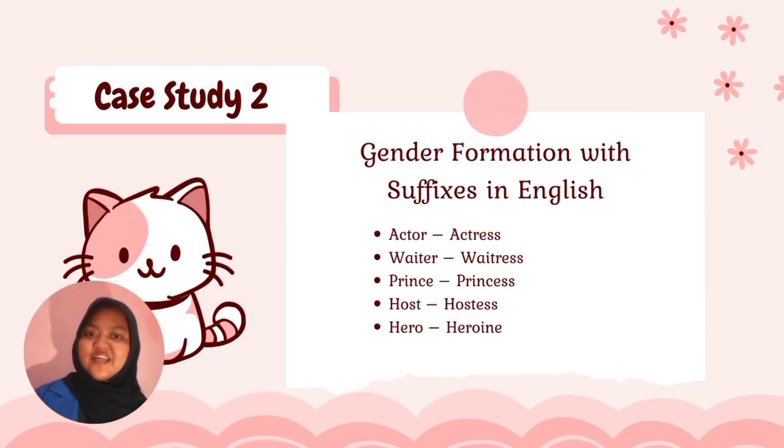In English, gender can be marked through the addition of suffixes to a base noun. Examples such as actor and actress, waiter and waitress, prince and princess, host and hostess, and hero and heroine show how suffixation adds gender information to a word. These suffixes don't change the word class, but they modify the meaning by specifying feminine gender.